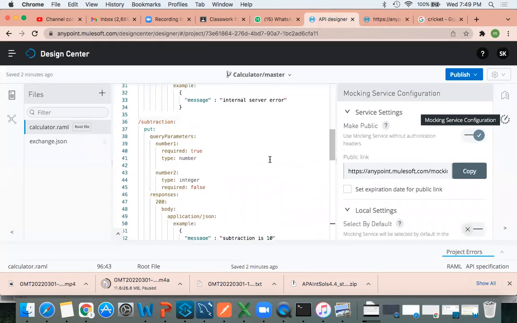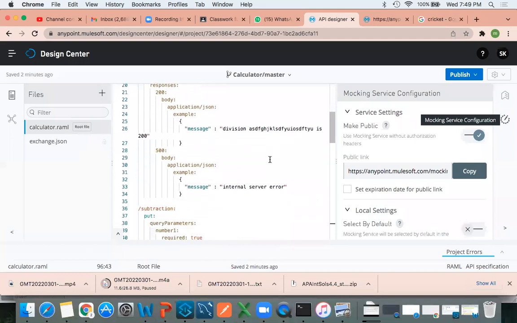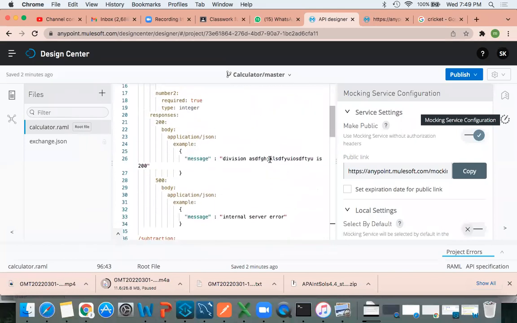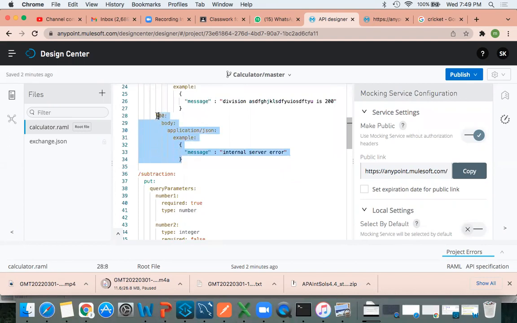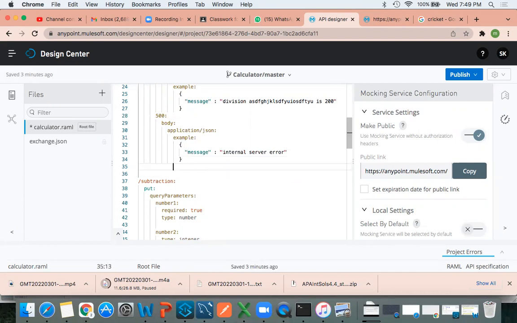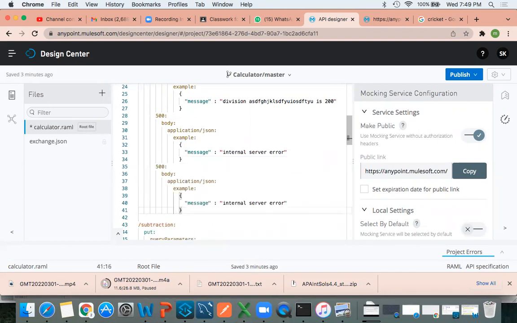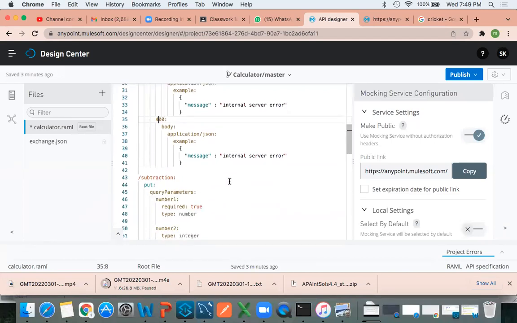Okay, here what I did, okay, 200, 500 also, how it came. Okay, one more thing. Sorry. Okay, now see, there are so many error codes are there, right? 500. Let me write one more. Okay, here I can change to 400.